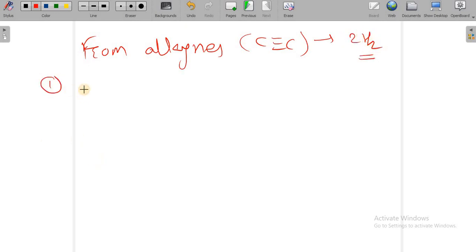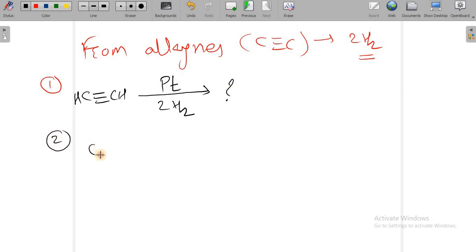Now the first example: suppose I am using CH triple bond CH, and this reacts with twice H2 molecule. If I use platinum here, what is the product? Then the second example, CH3 C triple bond CH. If I use nickel in presence of twice H2, what is the product?